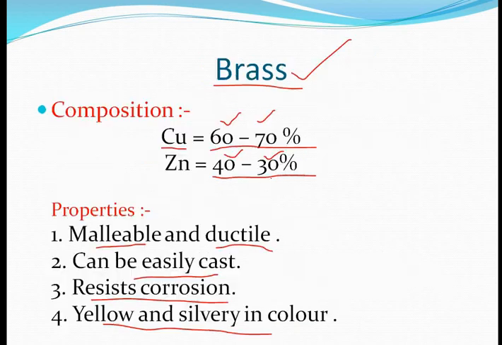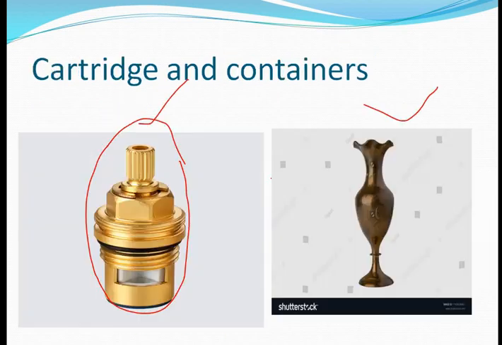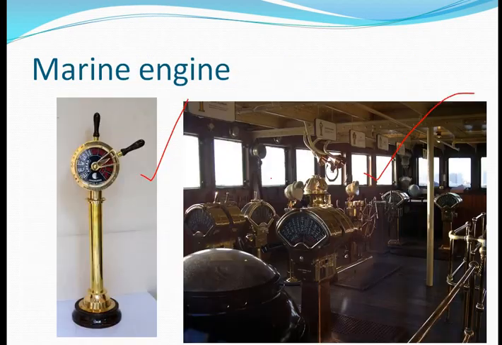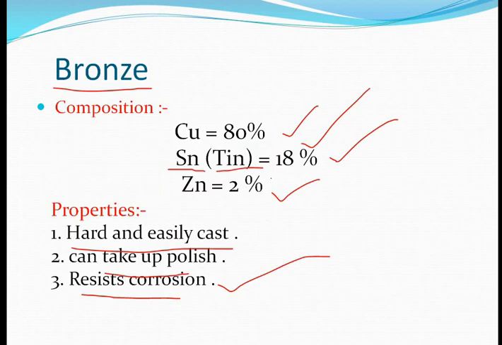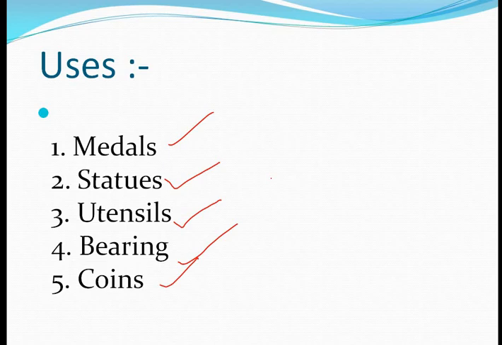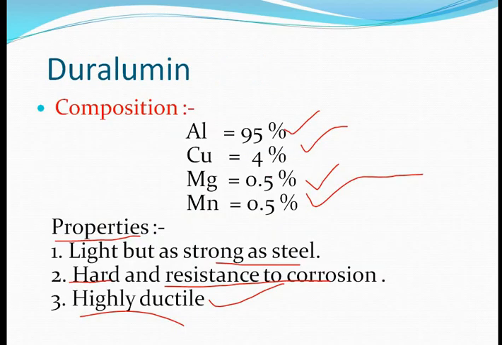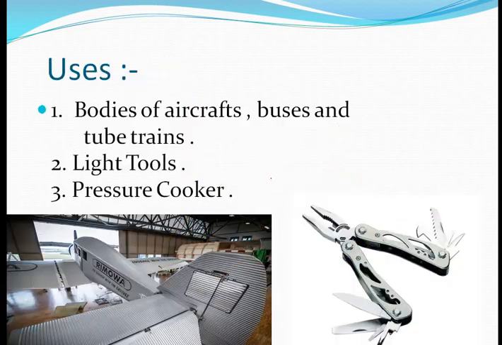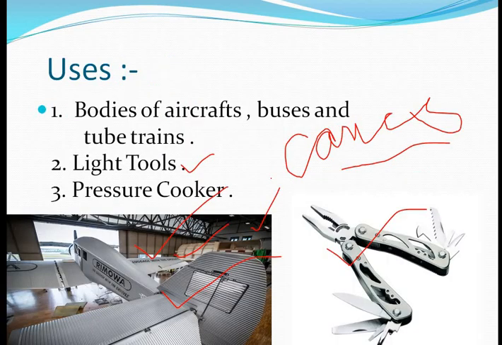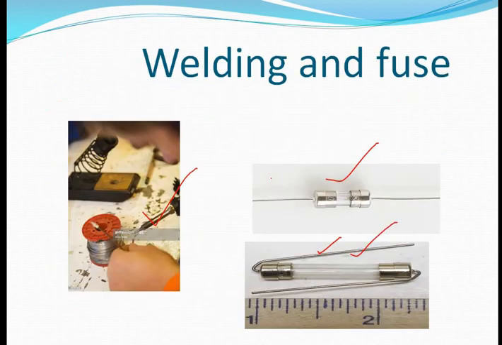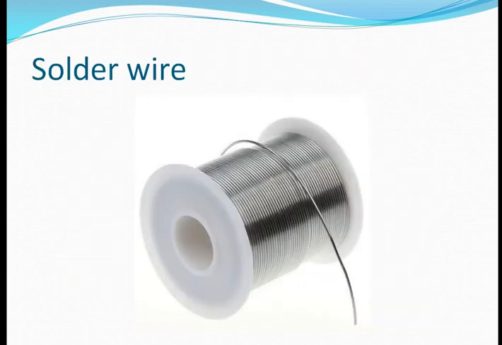So thank you very much. You can take a look at different examples here: musical instruments, marine engines, and bronze is used for medals, statues, utensils, bearings, and coins also. Duralumin is used in making aircraft structures, buses, trains, cans, light tools, pressure cookers, etc. And fused metal is specially used in welding and fuses. That fuse we use in our household materials and different other materials.